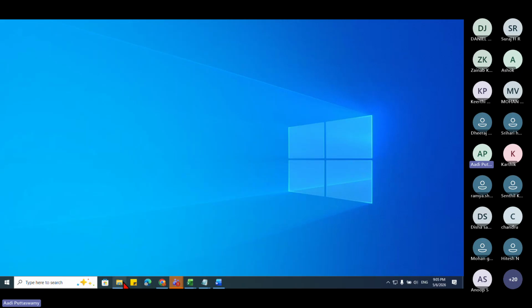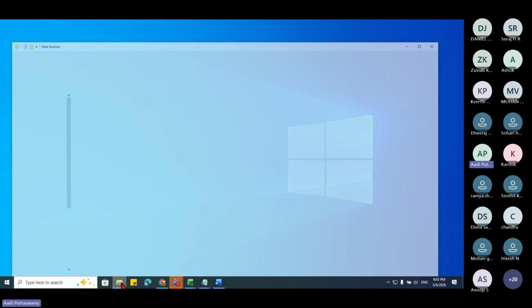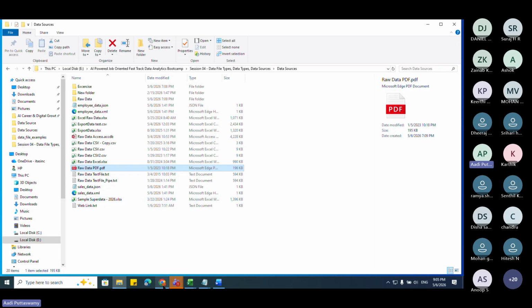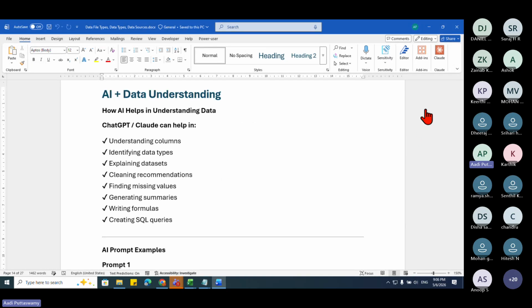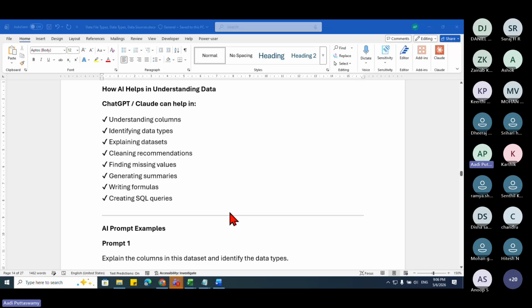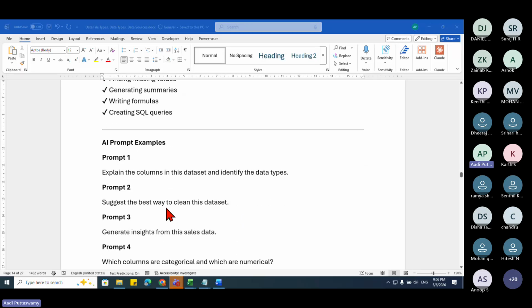So I'll go here. Let me take one very simple data here. Let's say I'll go to ChatGPT. You can take ChatGPT or Claude, anything you can take. Here I have given some prompts also, which you can actually use. I'll be sharing this with you in the group, and you can download that. AI prompt example, prompt one: explain the columns in this data set and identify the data types. Let me copy this, just one simple prompt for you.